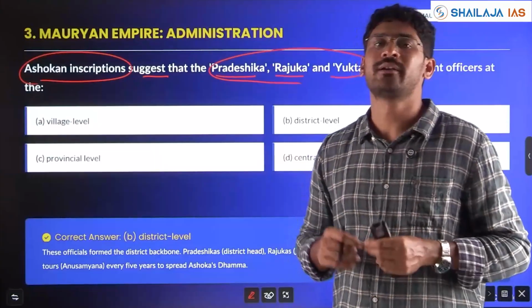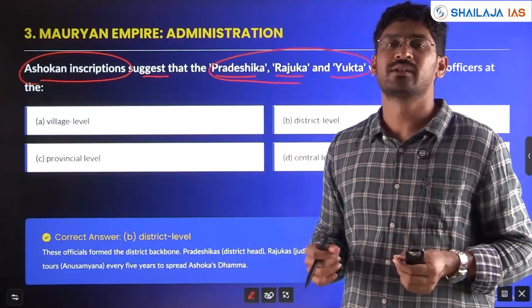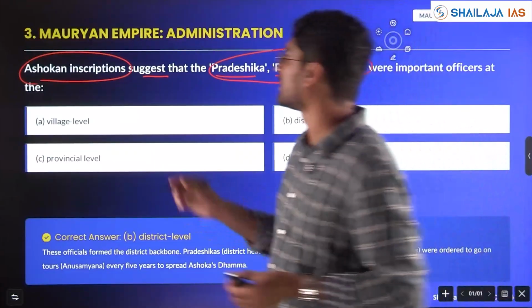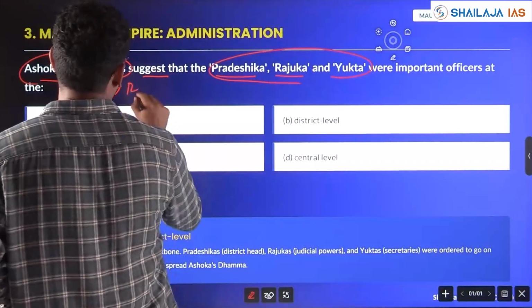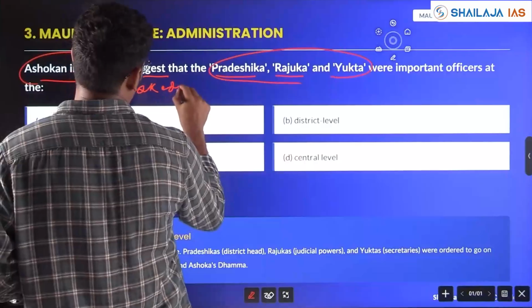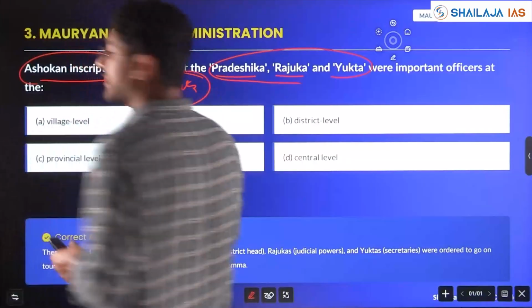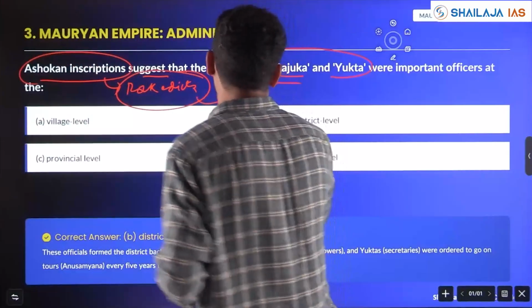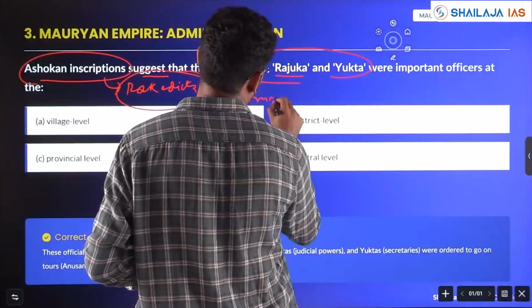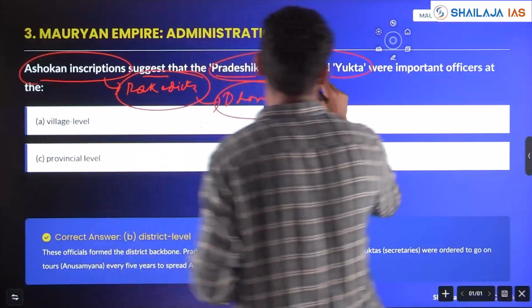Again, you can't guess here because it's a direct question asked with respect to Ashokan rock edicts and inscriptions, with respect to Dhamma, the policy of Dhamma. Spread of, again, Buddhism.